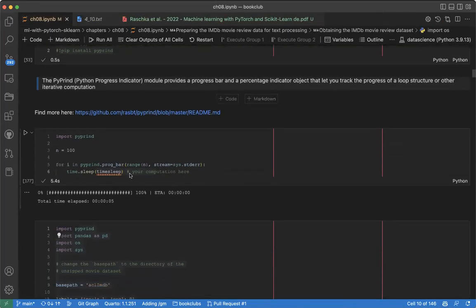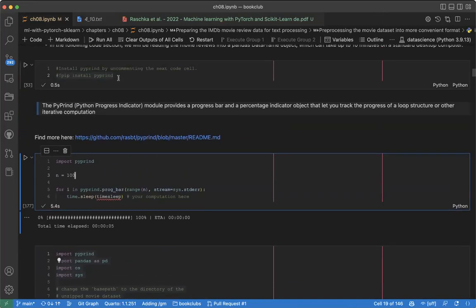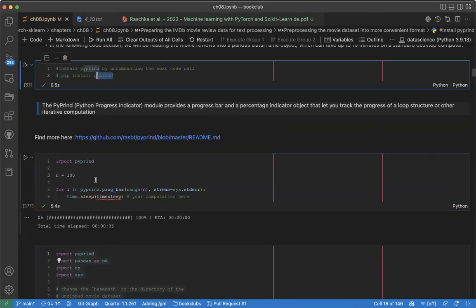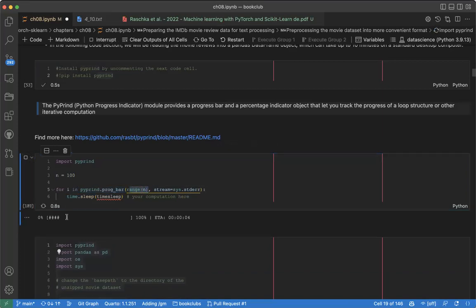That's what this code is doing. I explained something first here: there is something called PyPrind, which allows us to see the progress of the action we are doing. So here, import PyPrind. I declare n as 100, and now for i in the PyPrind progress bar, I say range, how many times I want to run this. This allows you to show a progress bar when you are doing something.